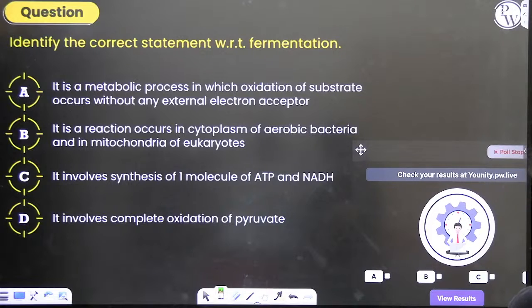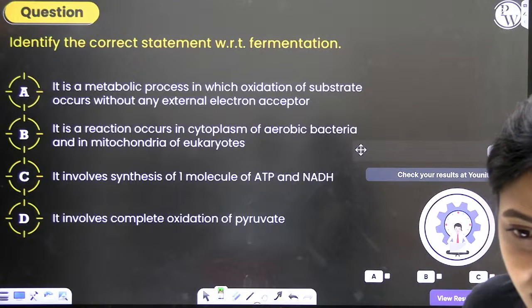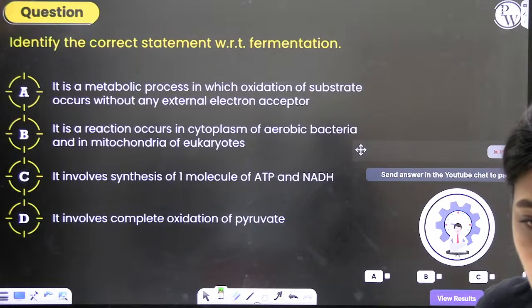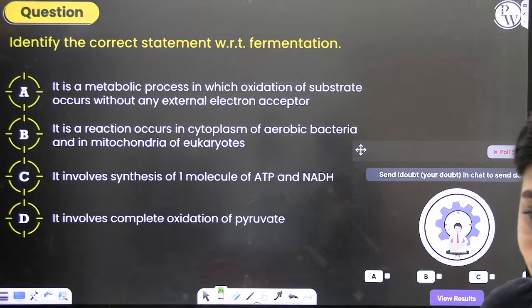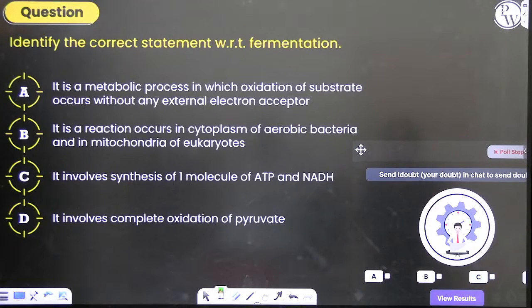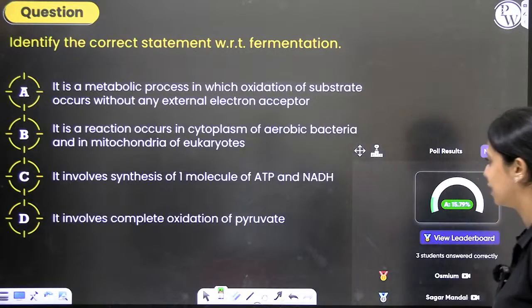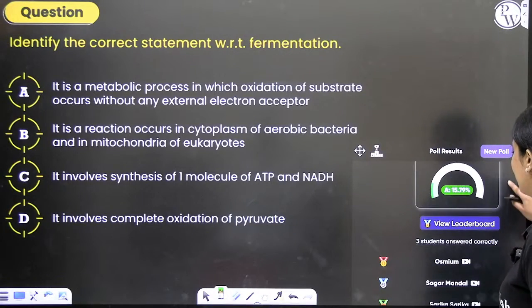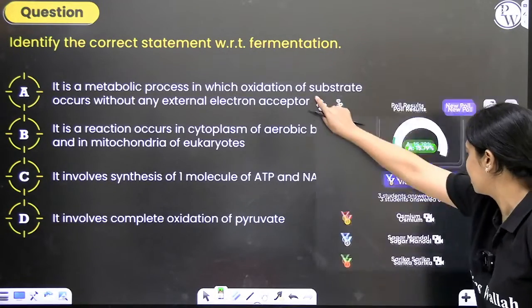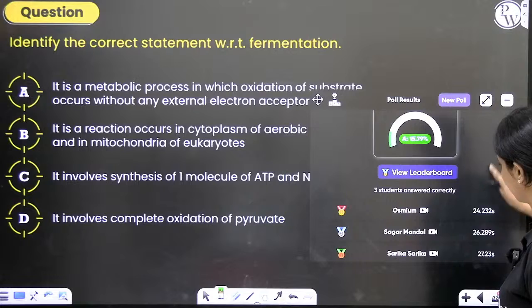Adil says A. Rohit, where is your answer? Pushpendu Karan is saying B. Sakshi, my name is Shalini. Anu also says A. Yeah, so A is the correct answer. Let's see why the others are not. I expected most of you to answer this incorrectly. Naga, Sagar, Sarika, just the 3 of you.